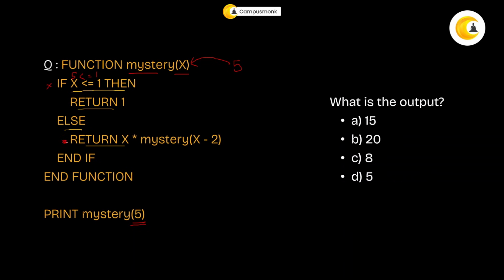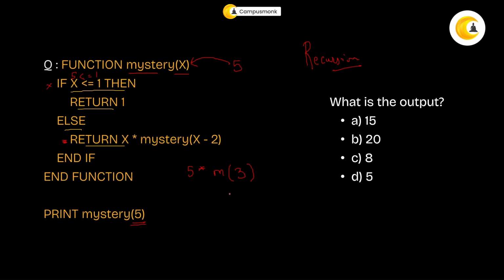You're going to do this. Now what does this return say? It says that if you're in this else part, then you have to do 5 times you're calling mystery of what is x, it is 5. 5 minus 2 will be 3, right? Now again, so you see, what is this basically? This is nothing but recursion, right? This is a recursion code.